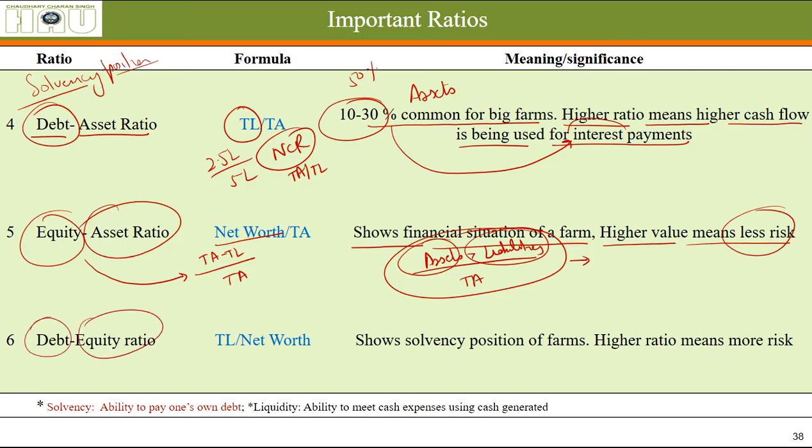Debt to equity ratio. Debt means total liabilities, divided by net worth. It's again a simple ratio. If the total debt as a percentage of your net worth is very high, if this ratio is very high, that means there are a lot of loans that you are supposed to repay, and the proportion of these loans as part of your net worth is high. That means you have to pay a lot of money for repaying those loans and your situation is not very good. Okay, this ratio should be as less as possible.